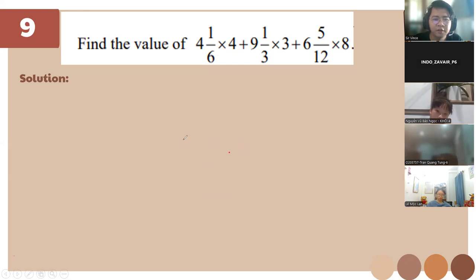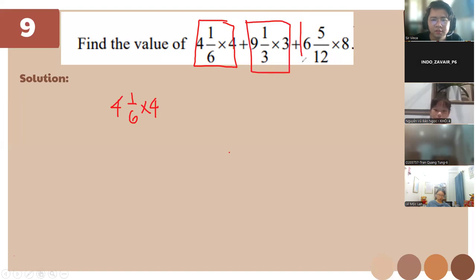So we have here 4 1/6 times 4, okay? By doing the PEMDAS, we need to find this first and also this and also this. To enable this one to multiply, let's go to mixed fraction first.